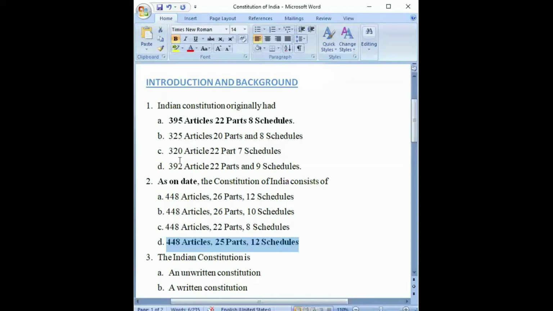Now, if you see the Bare Act of the Indian Constitution, what is the last article that you see? It's not 448. The last article that you would see in the Bare Act is 395. Why is it so that we have the last article as 395? Are we using the old Bare Act, or what is the issue?